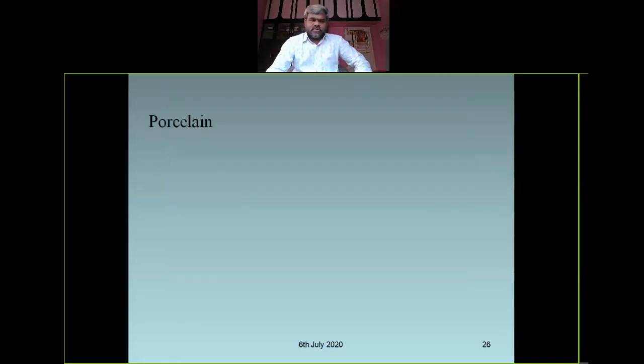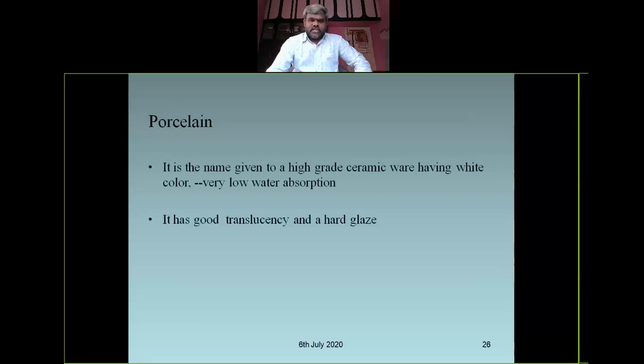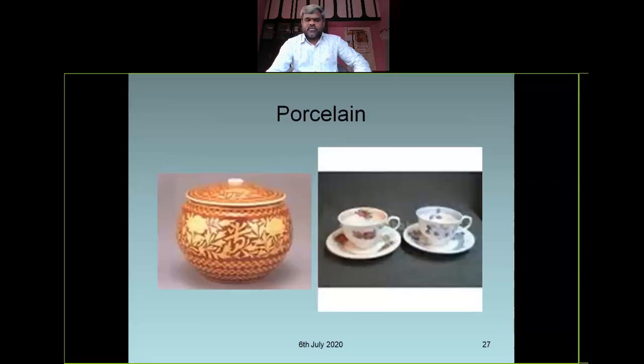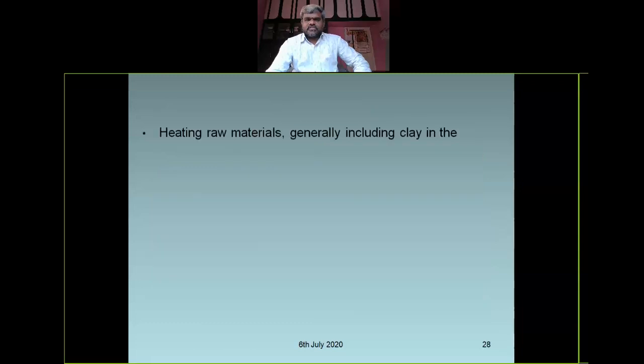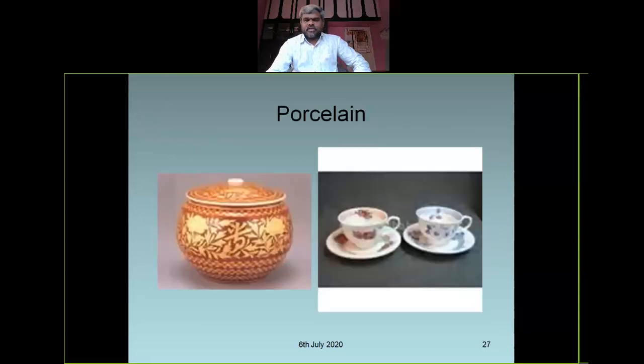So porcelain, what is a porcelain? It is a name given to a high grade ceramic tile, having a white color, with very low water absorption. It has good transparency and hard glaze. It has a vitrified structure, which makes it non-porous, right? These are called porous cups. See, porcelains, right? We use them for keeping our pickle for a long time, right?